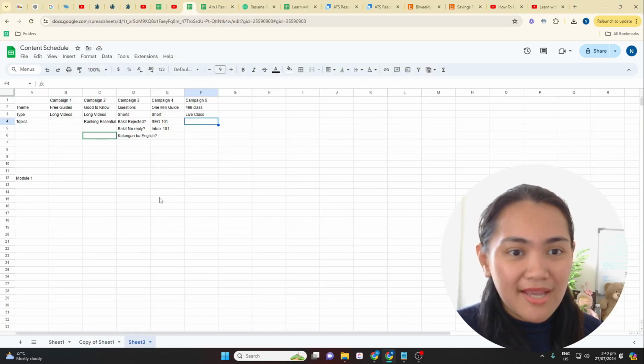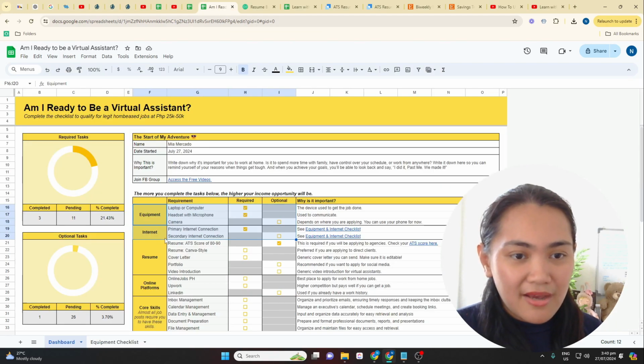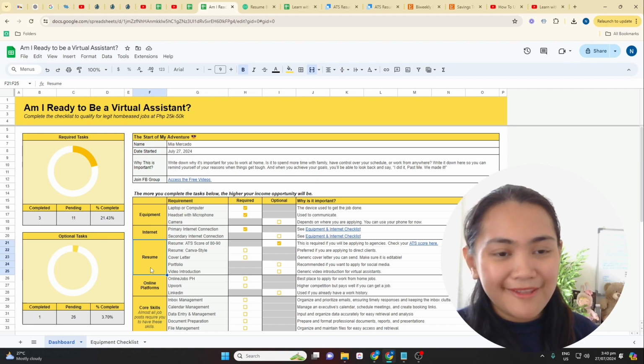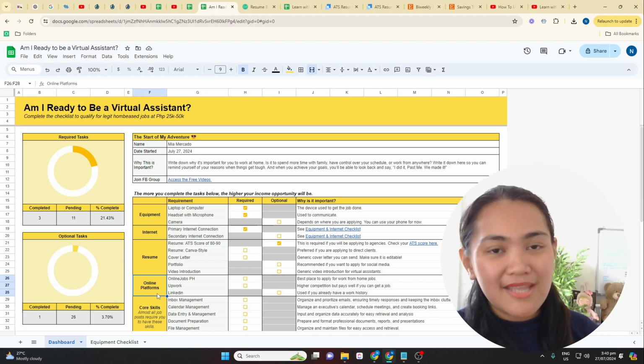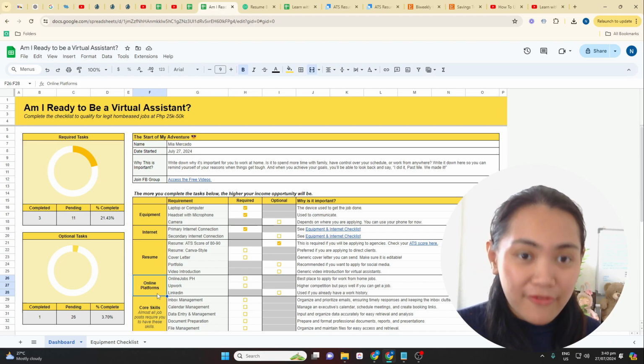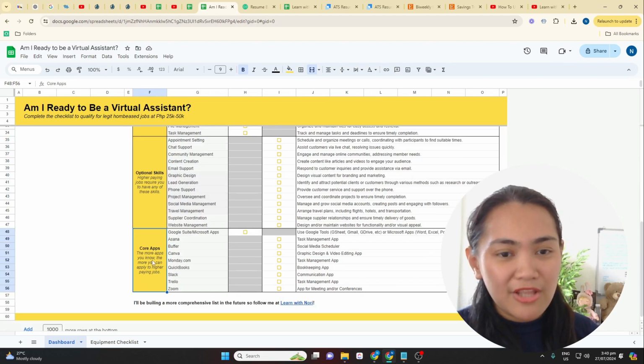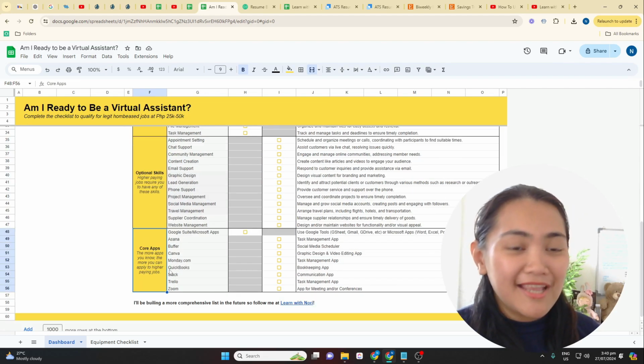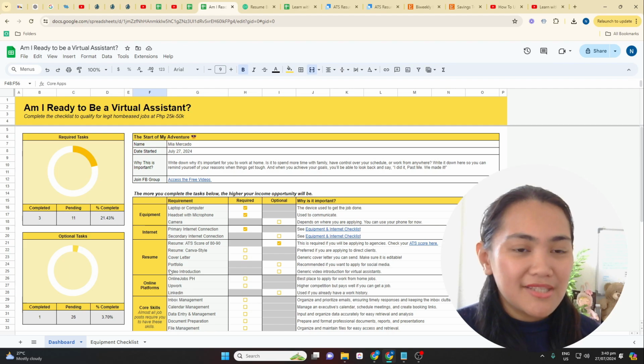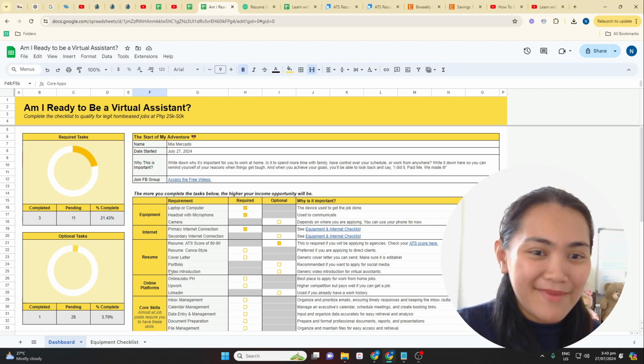Okay? Now, next one, syempre, is going to be your resume. So, here's the cool part about it. Naka-divide siya with your requirements with equipment, internet, resume, the online platforms that you should be creating your account first in. Next is going to be yung mga core skills, optional skills, at ano yung mga core apps na kailangan yung alamin. Okay? So, let's break this down para alam nyo kung ano yung may expect.